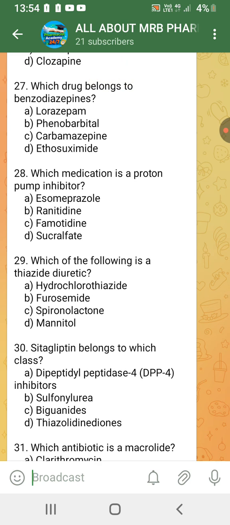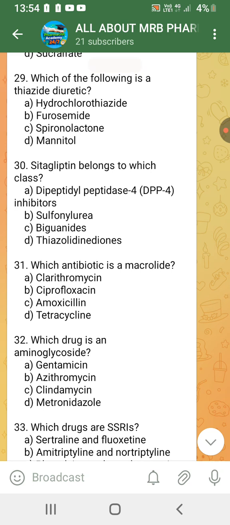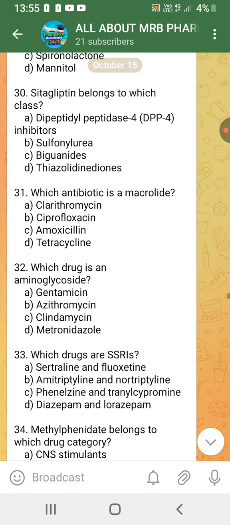Which drug belongs to benzodiazepine? Lorazepam. Which medication is a proton pump inhibitor? Esomeprazole. Which of the following is a thiazide diuretic? Hydrochlorothiazide. Sitagliptin belongs to which class? DPP-4 inhibitor.